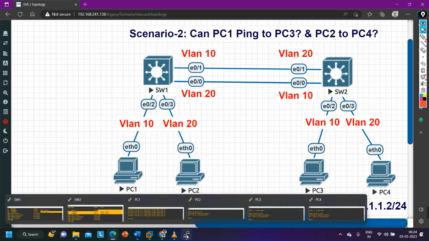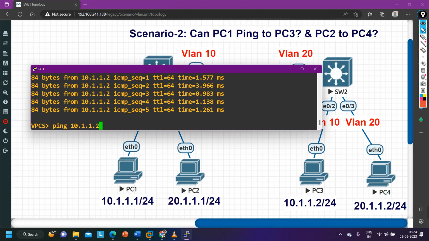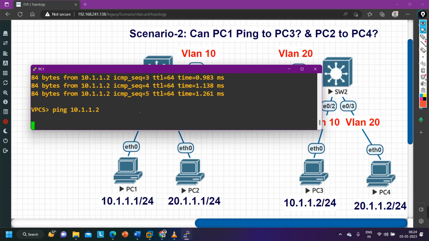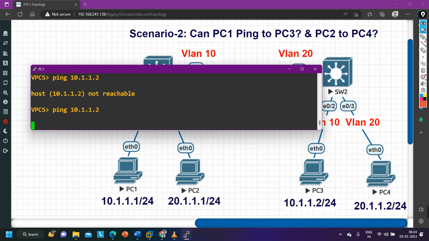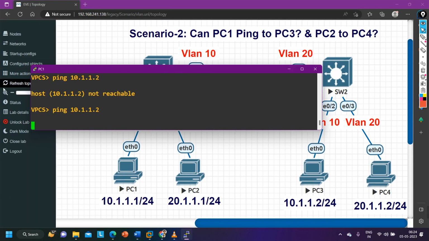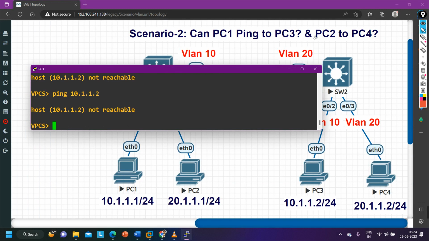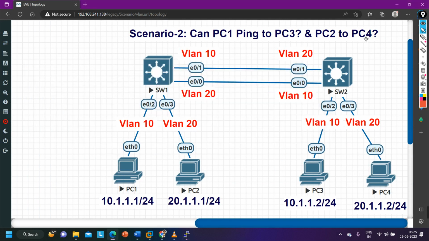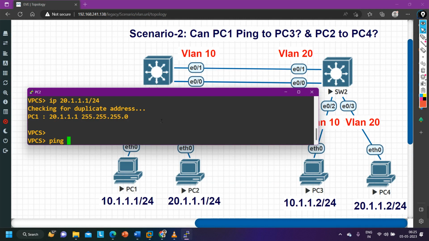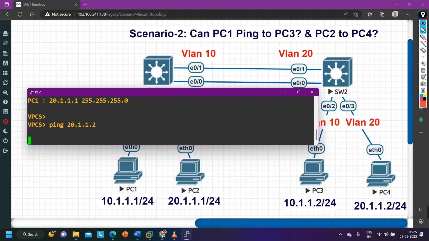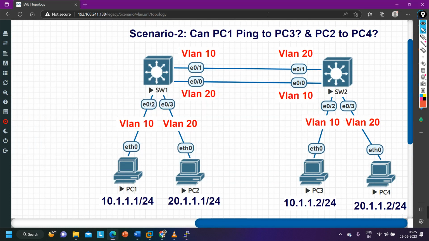Now if you ping, it will not work. Now you can see ping is not working. So there was a misconfiguration on switch number 2. See, PC1 is not able to ping PC3. So the answer to this question is no. PC2 will also not ping PC4. If you want to verify that also, you can verify from PC2, ping 20.1.1.2. See, done guys. So I hope this scenario is also clear to you.